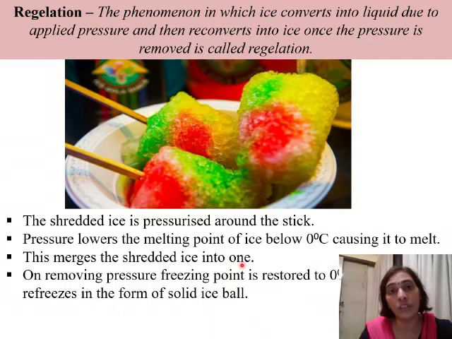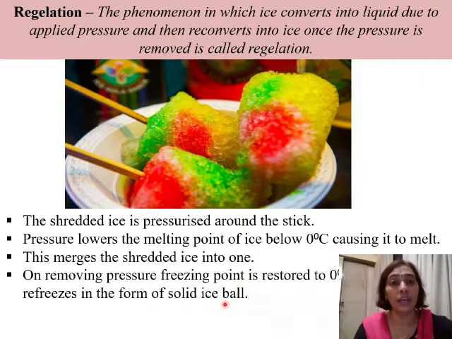So the moment he applies pressure at the various points, the melting point decreases and the ice gets converted into water, and the particles fuse with one another. But the moment he releases pressure, the melting point is restored back to 0 and again it gets converted into ice. So on removing pressure, the freezing point is restored to 0 degrees Celsius and the pieces refreeze to form the solid ice ball. So this is what is regelation.